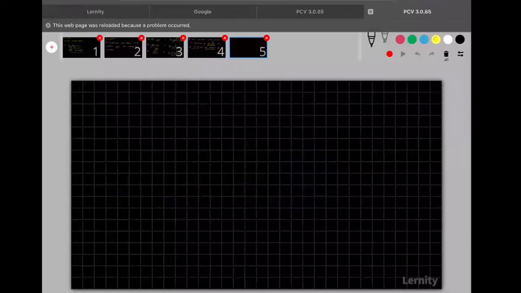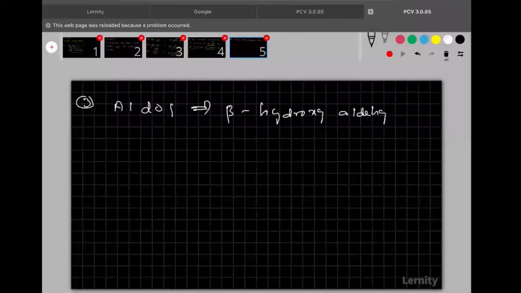Now, coming to the third one. See clearly, third one. Actually, what is aldol? Aldol means beta hydroxy aldehyde or ketone. This is called as aldol.